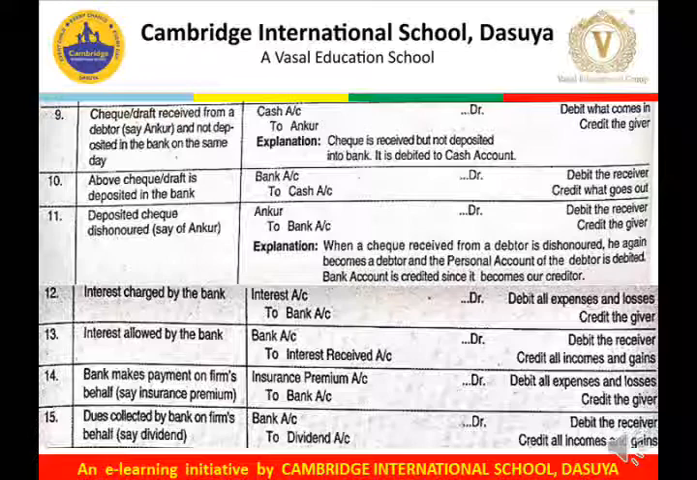Then dues collected by bank on firm's behalf, say dividend. So dividend is an income. It must be credited, and who is collecting the amount? Bank. So bank is the receiver. So debit the receiver and credit all incomes and gains. Bank account debit to dividend account.